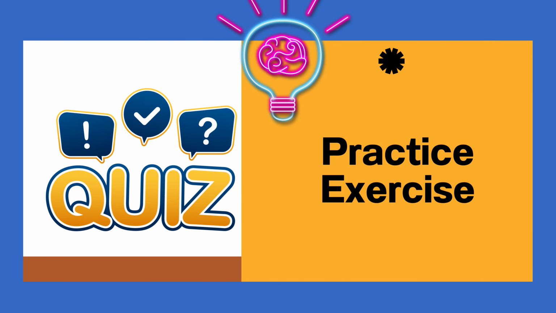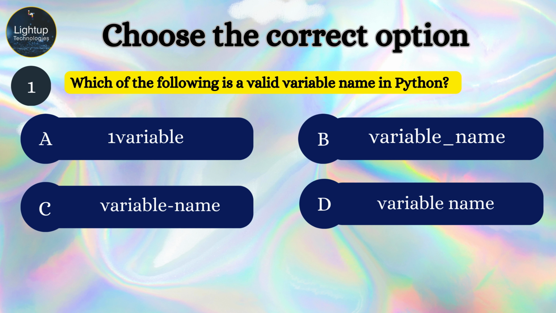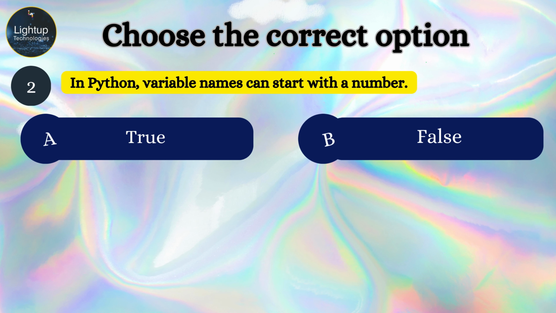Practice exercise. Which of the following is a valid variable name in Python? In Python, variable names can start with a number.